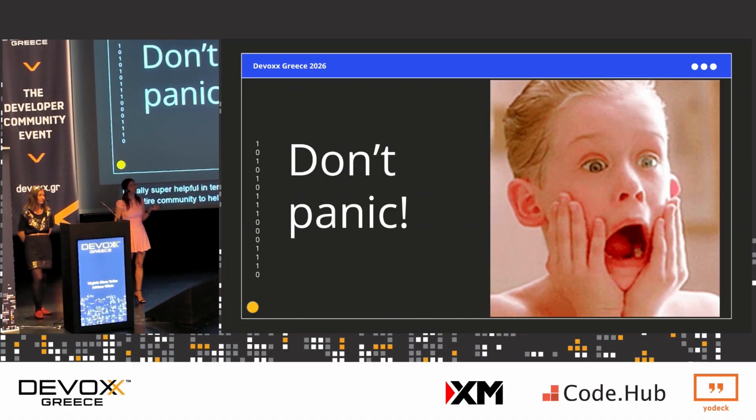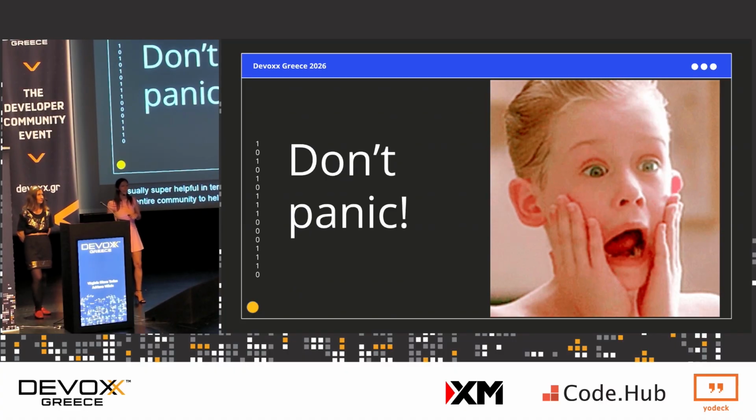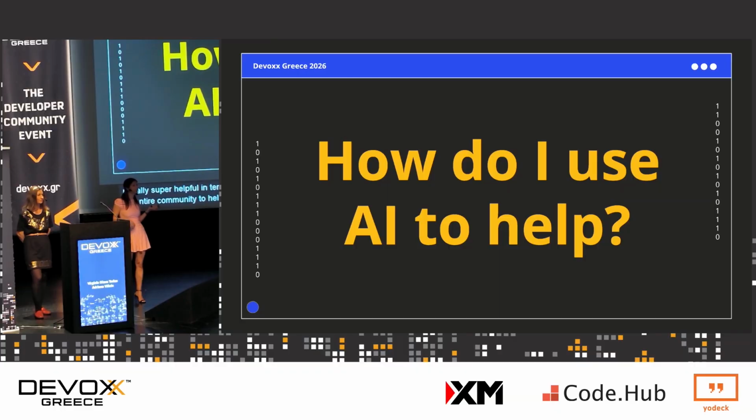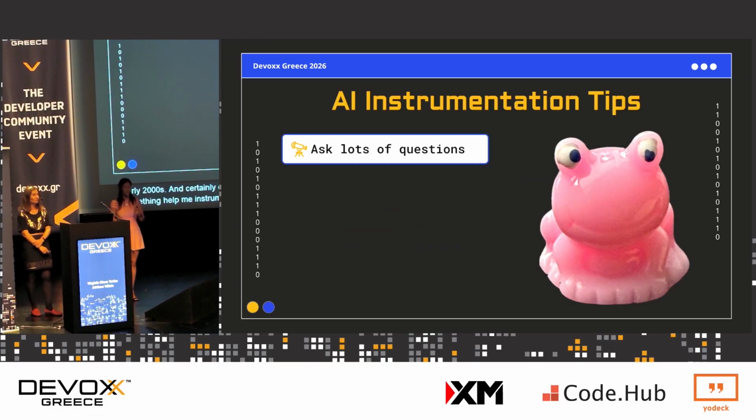Now, I did mention earlier to use AI as your buddy. So the question is, how do we use AI to help us when it comes to instrumenting your code? I wish that I had that sort of thing back in the day when I was coding, back in the early 2000s, and certainly even when I was getting started with OpenTelemetry, to have something help me instrument my code. So here are some tips for instrumenting with AI.